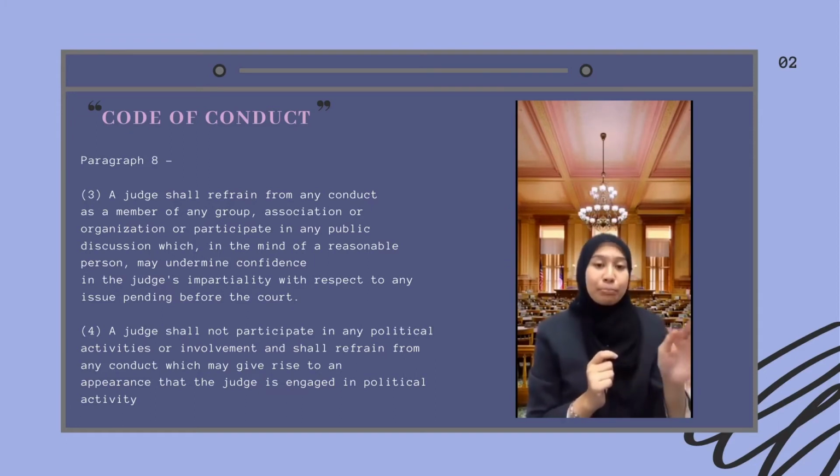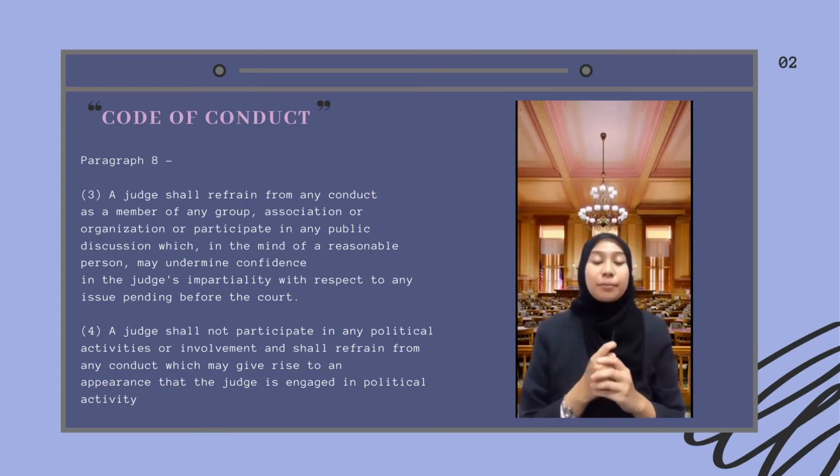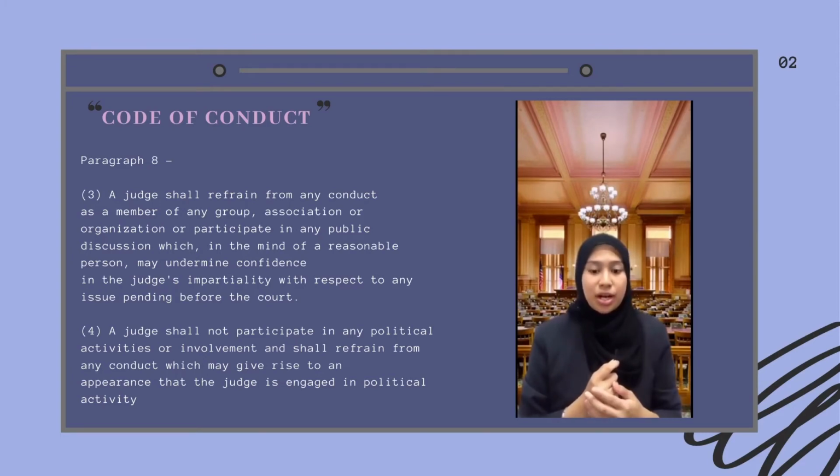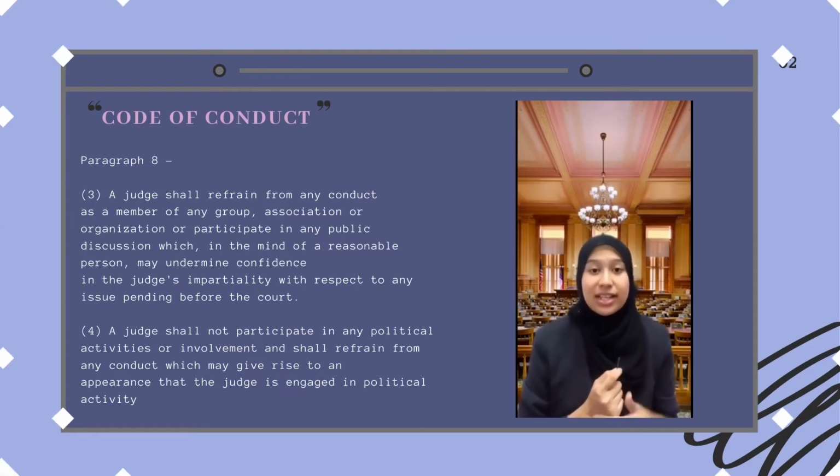So to avoid this kind of problem arising, that's why the judge is restricted from participating in any political movement or politics as a whole. And another factor is that political issues can also bring unnecessary influence to the judge. So we also wouldn't want people to see that this influence had participated in the decision making of the judge in certain cases. So it's actually a very good thing for a judge not to be involved in any political issue, to avoid hassle and also raising doubts in the country.